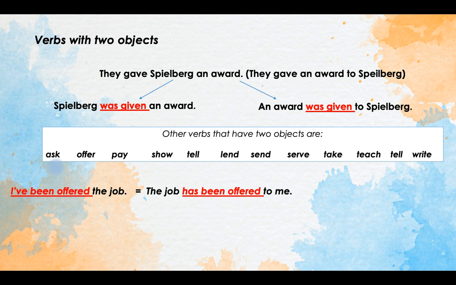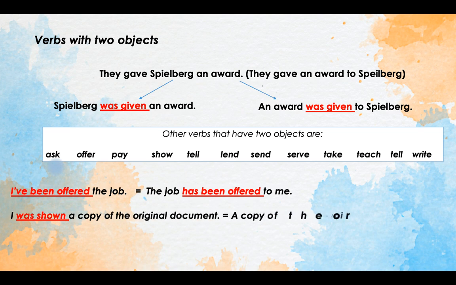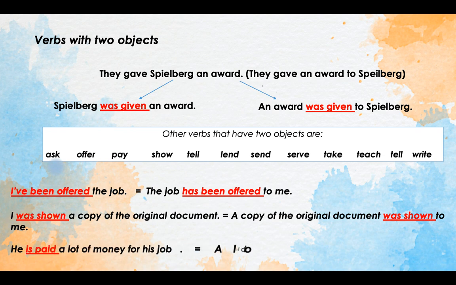And offer is the verb that can use two objects, and that's why we can make sentences in both ways, depending on which information we want to stress. I was shown a copy of the original document, or a copy of the original document was shown to me. Also possible. These two sentences both are correct.